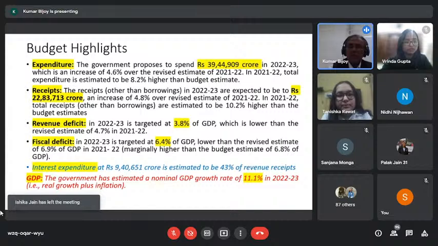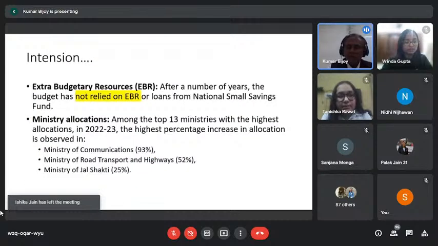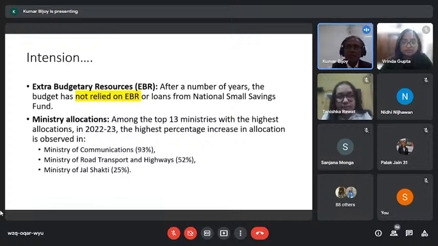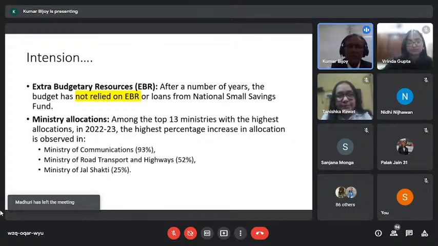We have already seen this through FRBM. Now, there has been one important aspect. This time, government has been very alert, and they have made it so that there is no reliance on extra budgetary resources. A question arises throughout the globe: whatever governments report in the budget, sometimes they borrow more than that from outside, and that becomes an added burden to the economy, whether it is the US economy, European economy, or even the Japanese economy, they borrow.